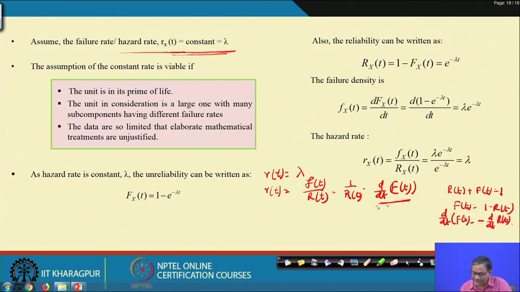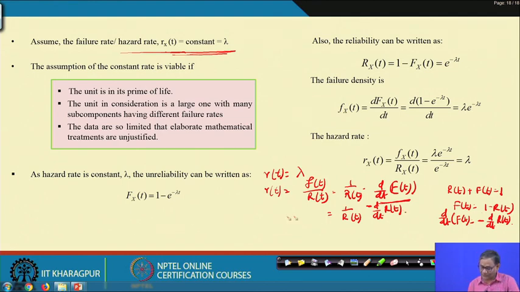So you can replace this and put the R(t) value.